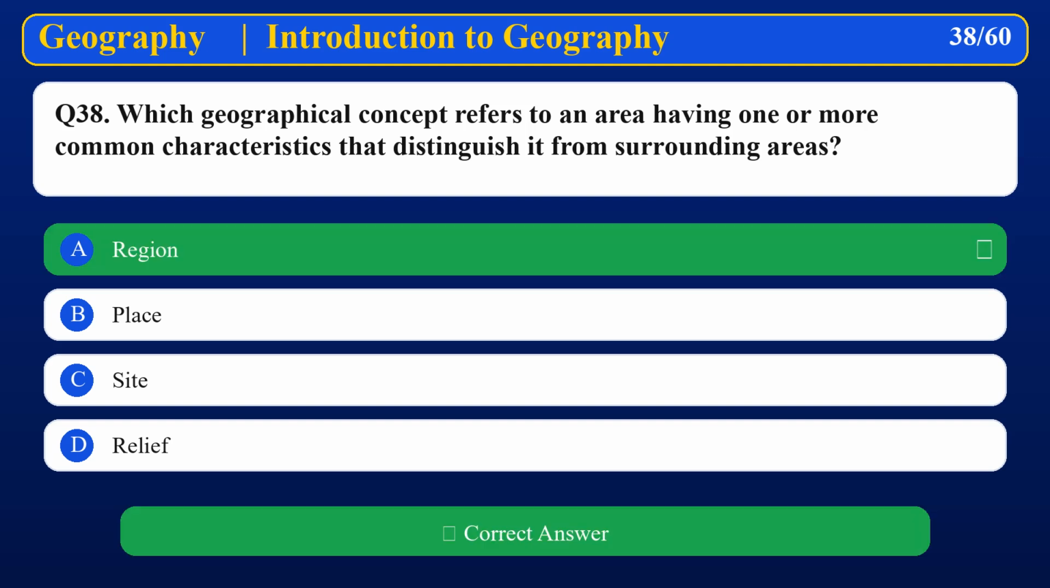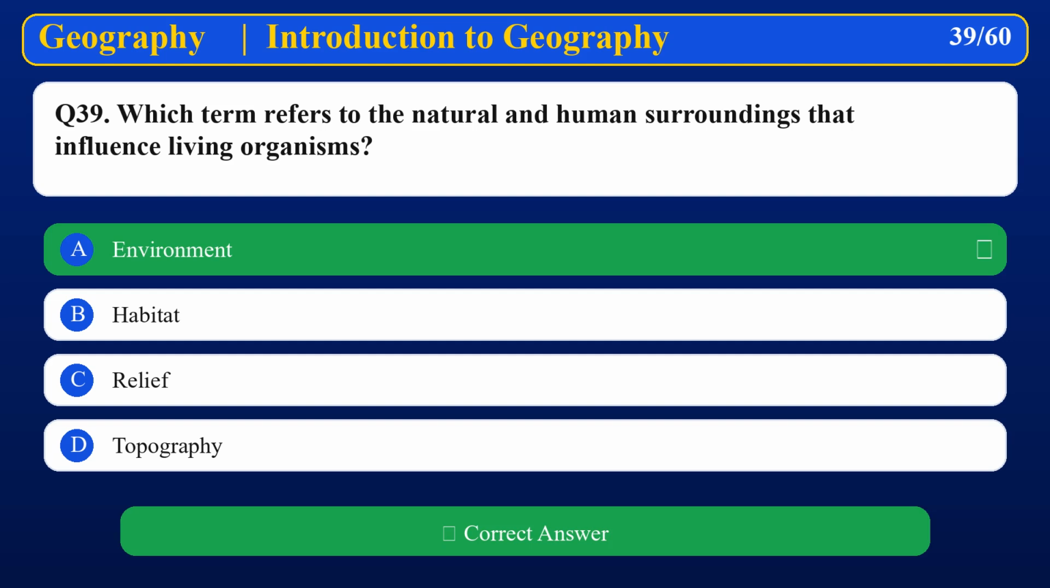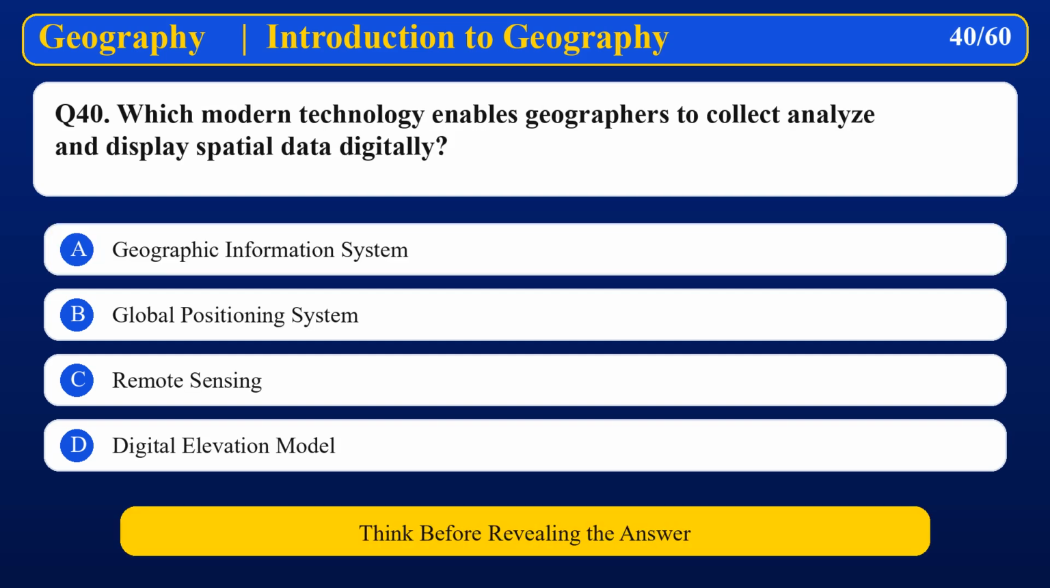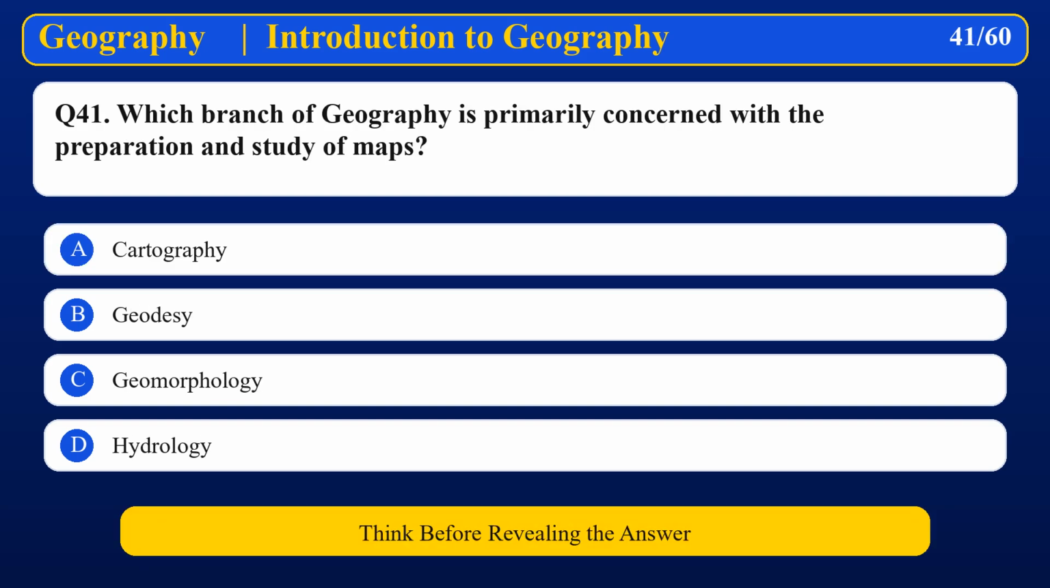Region. Which term refers to the natural and human surroundings that influence living organisms? Environment. Which modern technology enables geographers to collect, analyze, and display spatial data digitally? Geographic Information System. Which branch of geography is primarily concerned with the preparation and study of maps?